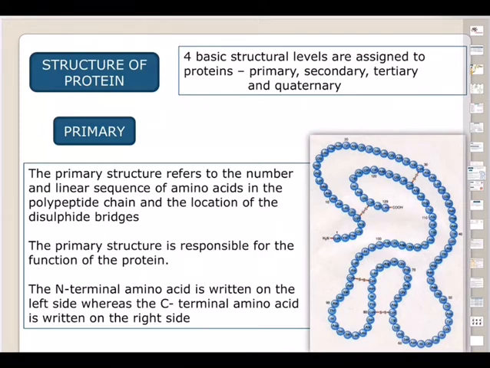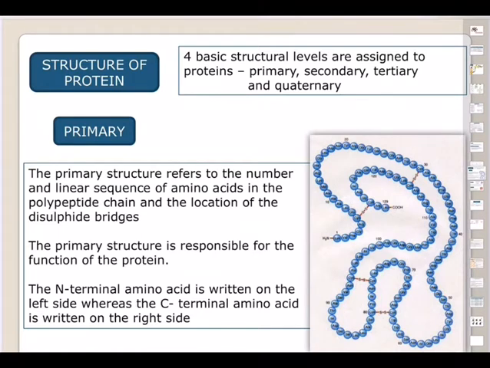What is a protein? I can say protein is a polymer of amino acids. So amino acids joined together make a protein. Let's say two amino acids, amino acid A, amino acid B, both will join together to make a protein. Similarly, many amino acids, a chain of amino acids, let's say A to Z, A, B, C, interconnecting with each other, also make a protein. So basically, proteins are linear, unbranched polymers of amino acids.